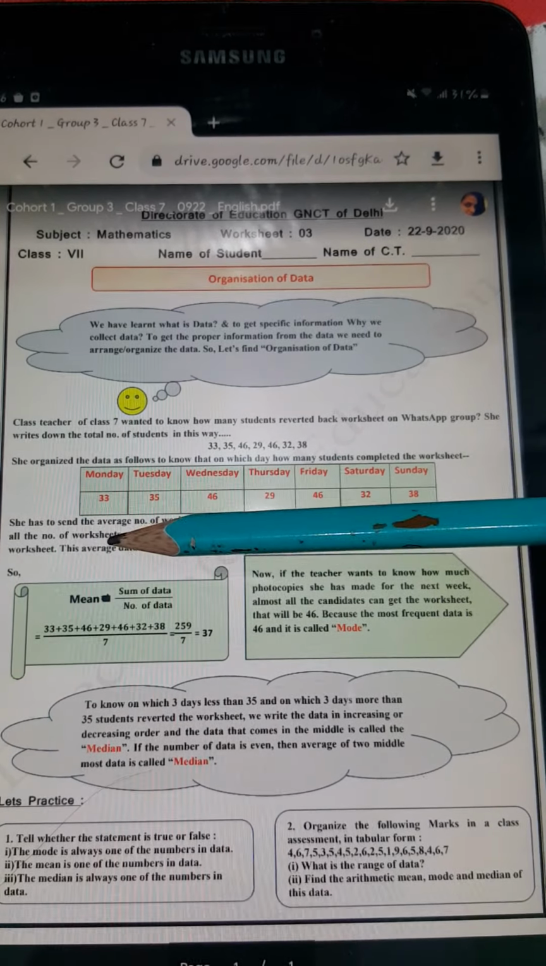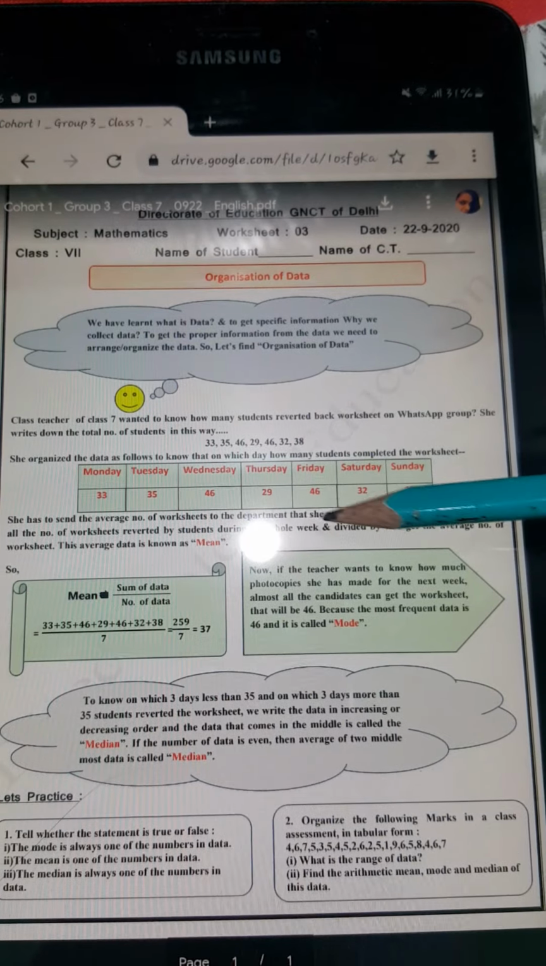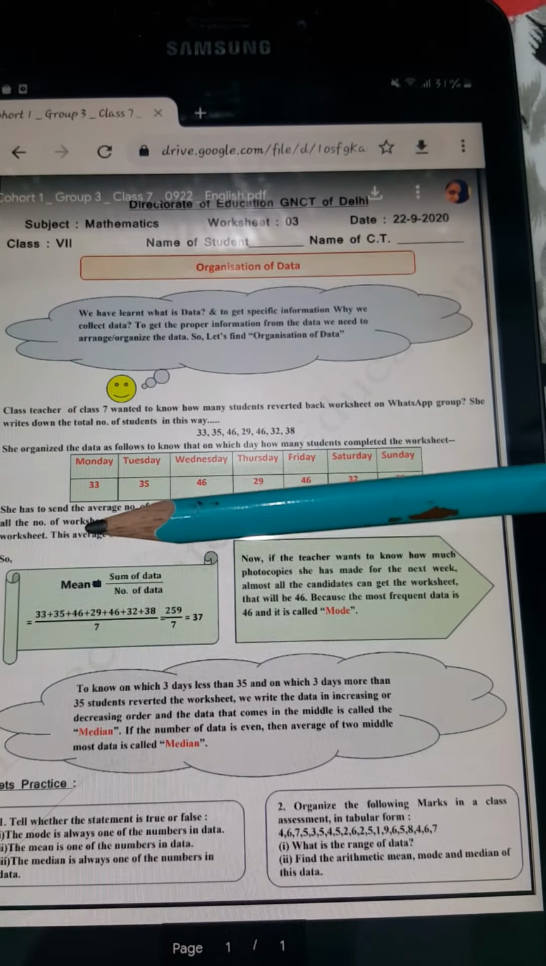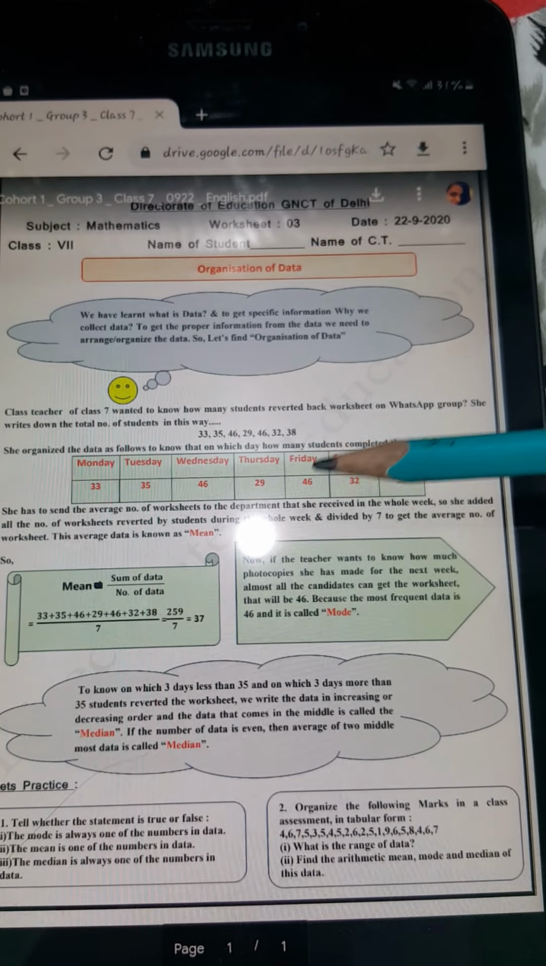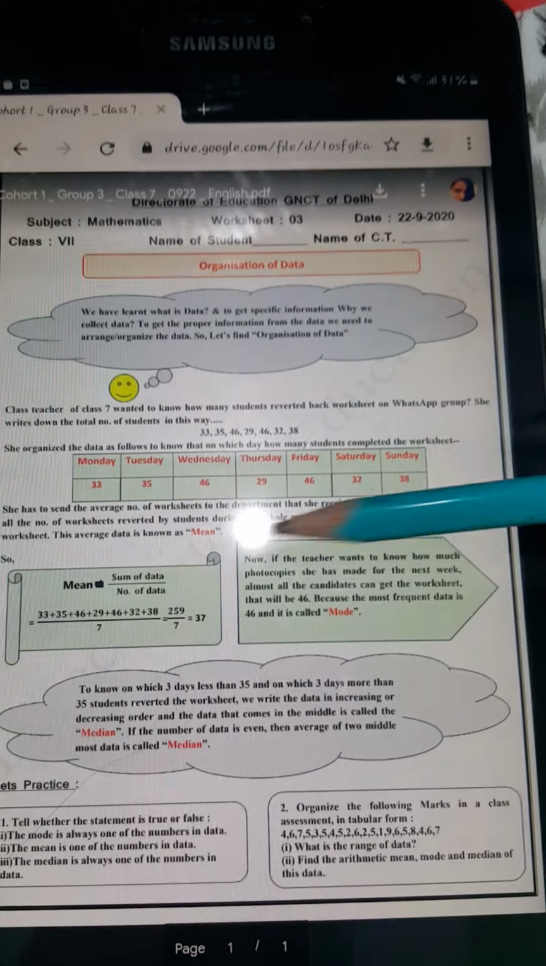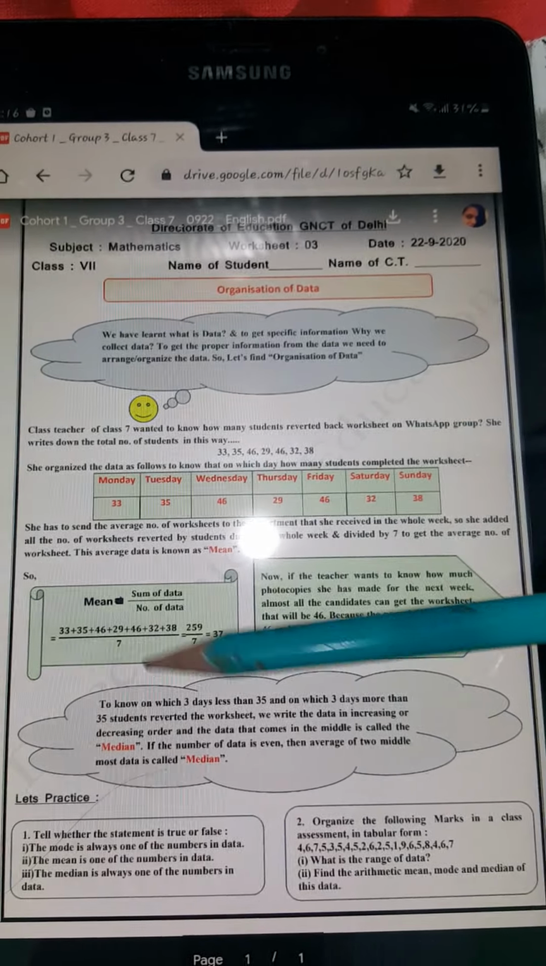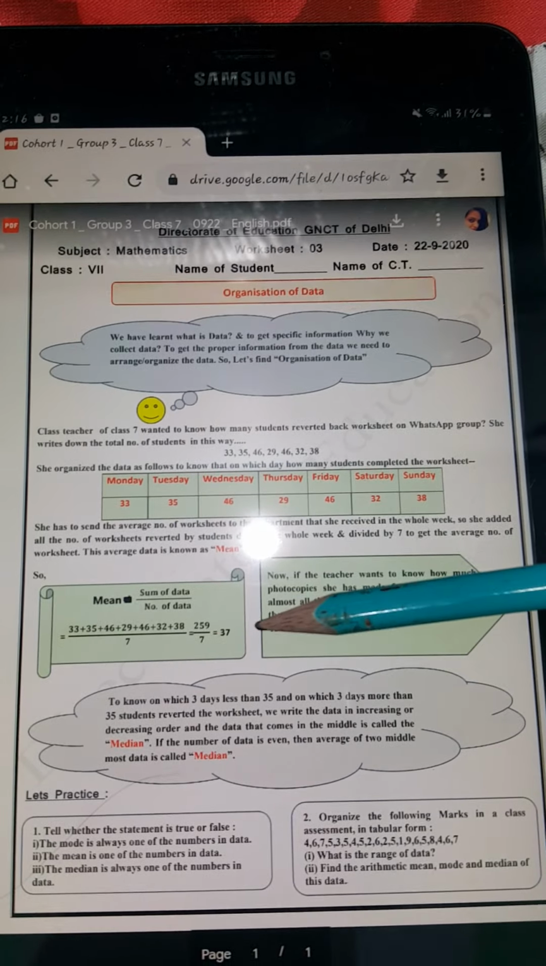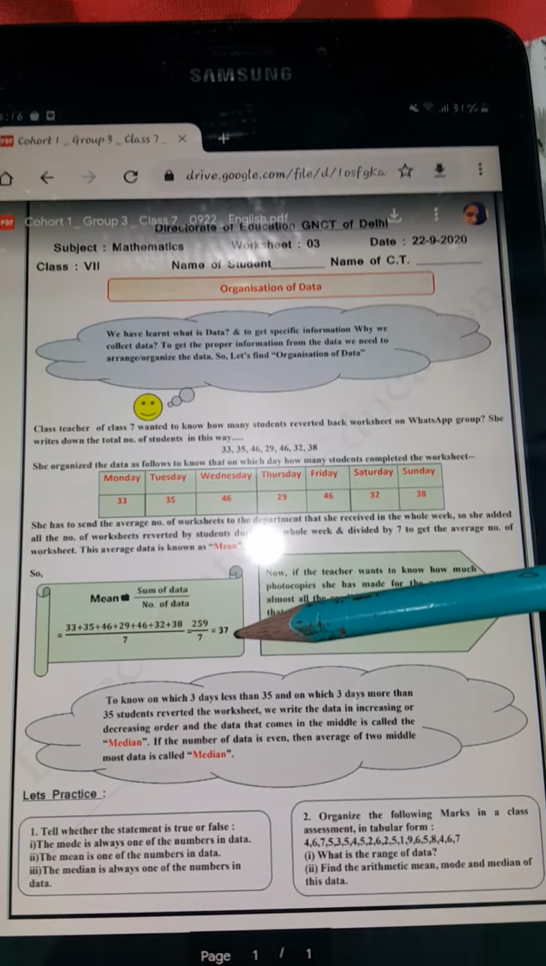Here we have the numbers 33, 35, 46, 29, 46, 32, 38. We will add them up and divide by the number of days. The number of days are 1, 2, 3, 4, 5, 6, 7. Seven are the days of the week. So to find the mean, we will add all of the numbers and divide by 7. The average comes out to be 37.